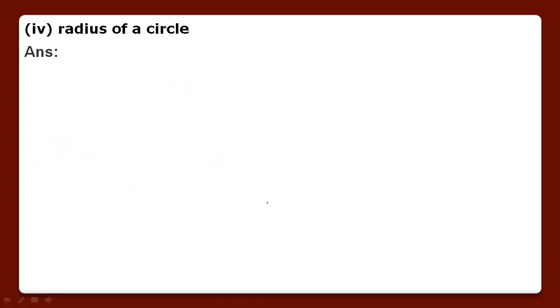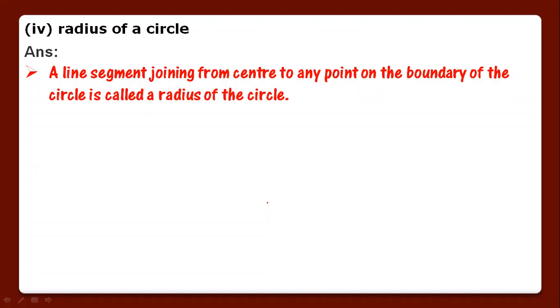Then fourth is a radius of a circle. A line segment joining from center to any point on the boundary of circle is called radius of a circle. एक line segment हम discuss कर चुके हैं. सेंटर से सर्कल की बाउंड्री तक जो ज्वाइन करे वो है रेडियस ऑफ द सर्कल. This is the center of the circle, this is the line segment and this is the boundary of the circle. ये जो लाइन सेगमेंट है सेंटर से लेके सर्कल की बाउंड्री तक, ये होगा हमारा रेडियस. इस सेंटर से हम बाउंड्री तक कोई भी लाइन सेगमेंट ड्रॉ करेंगे तो that will be called the radius of the circle.